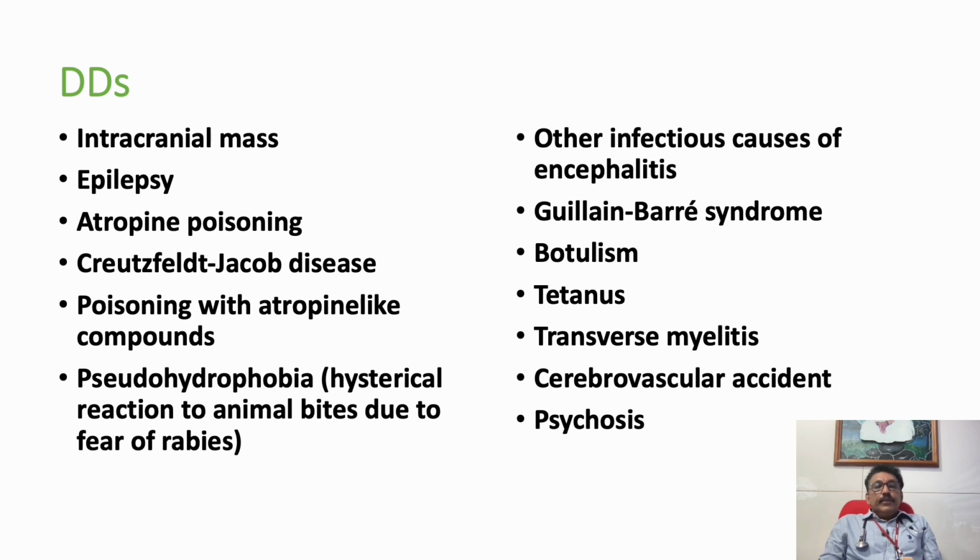It is only a psychological problem. Other infections of the brain like encephalitis, meningitis, Guillain-Barré syndrome, botulism, tetanus, transverse myelitis, CVA, psychosis, all these things can mimic rabies during that interval from the bite to immediately after the bite or 1 or 2 weeks.